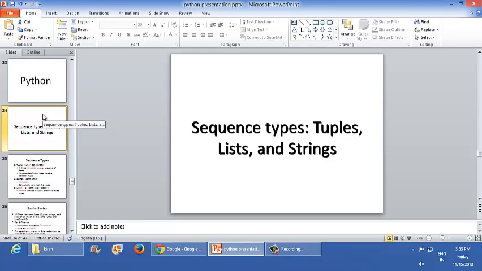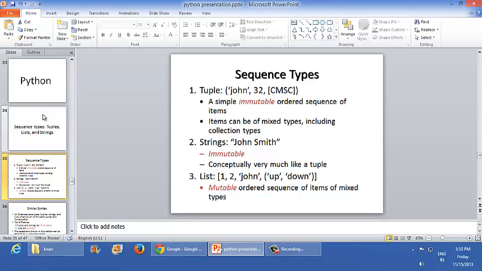We will cover some of the topics like sequence types in the Python programming language. In sequence types, tuple. A tuple is a sequence of immutable Python objects. The items inside the tuple can be of mixed types including collection types. Here is an example of a tuple. Tuples are the same as lists.